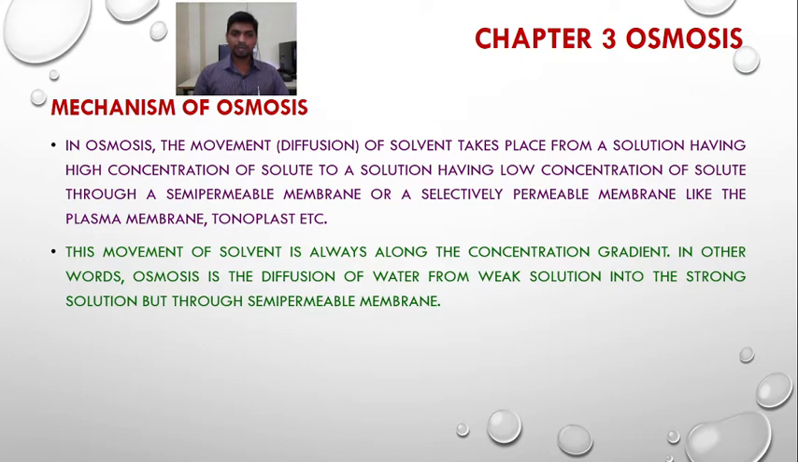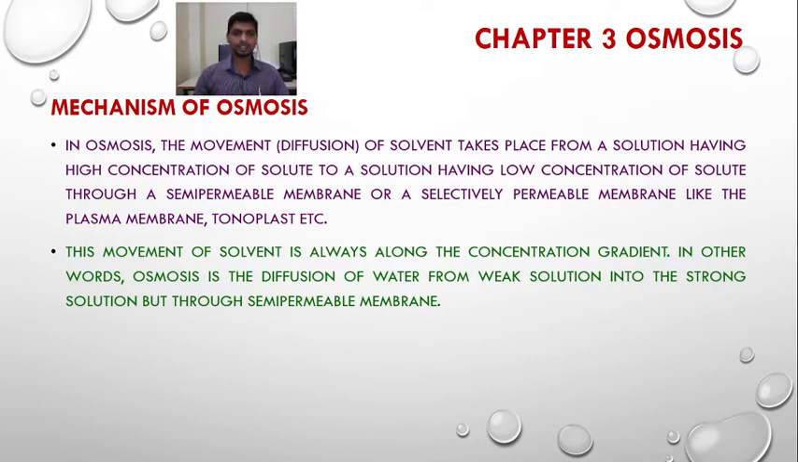So here the solvent movement takes place in osmosis. If you see the difference in the concentration of the water, that is the solvent, we compare two solutions, low concentration and high concentration. Low concentrated solution contains more solvent, so the concentration of water in low concentrated solution is more, while high concentrated solution consists of less amount of solvent or water. Here the concentration of water is less, so the movement of the solvent or the water is always along the concentration gradient, from high concentration to the low concentration.